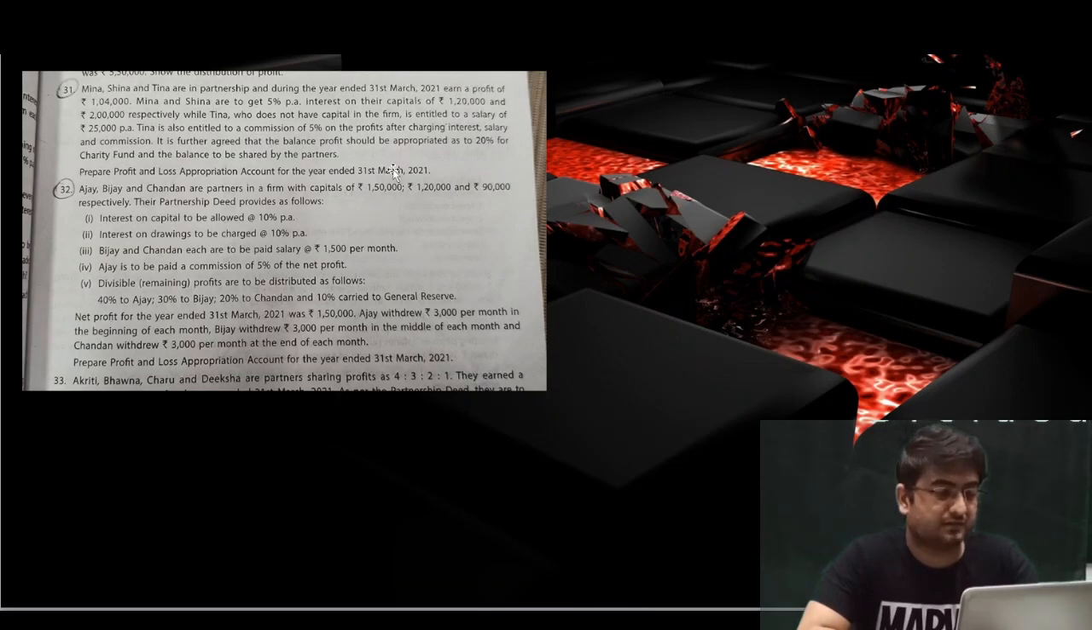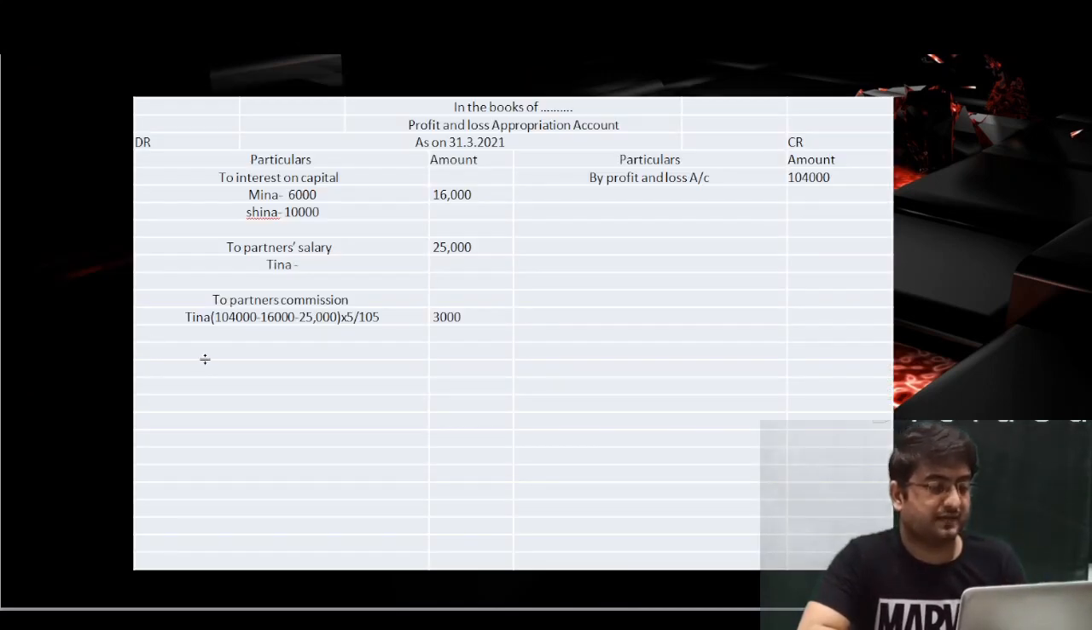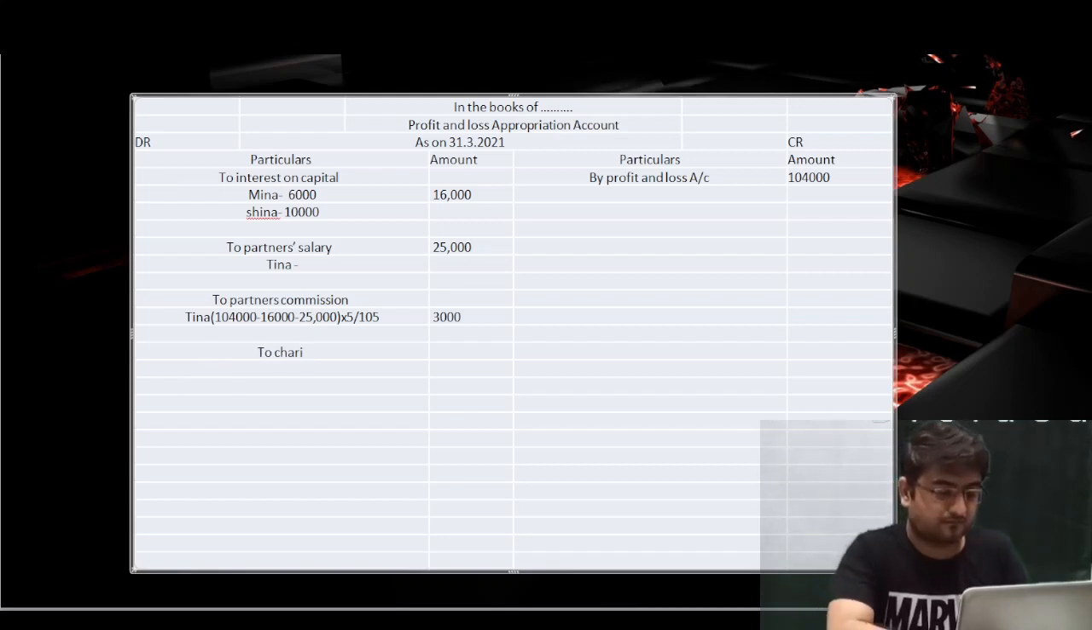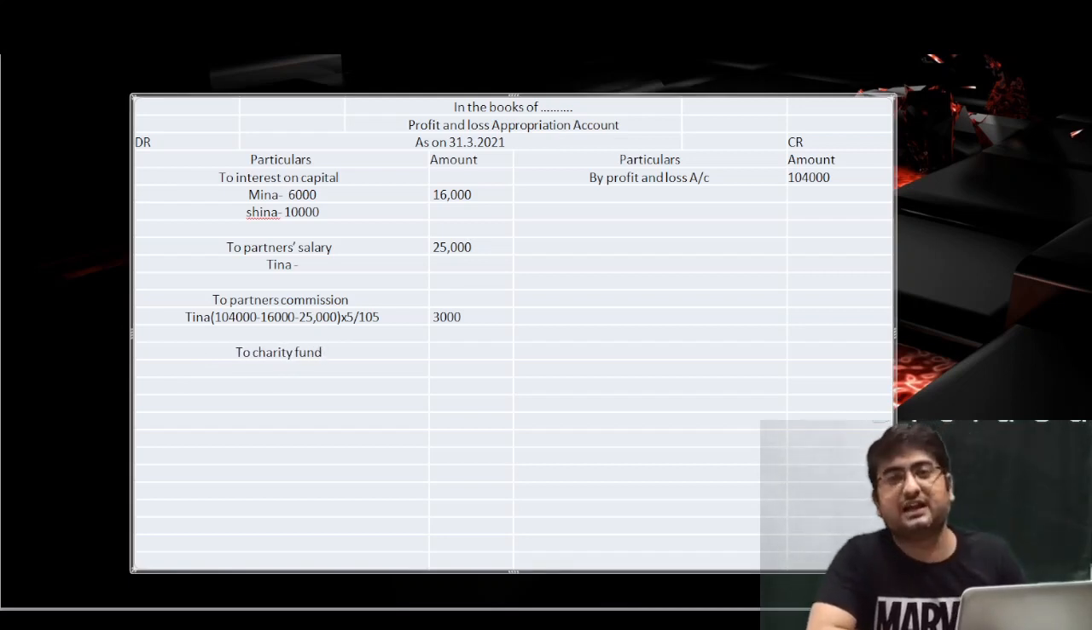Now it is further agreed that the balance profit should be appropriated as 20% for the charity fund. No issues, we'll just provide the charity fund as well. So for the charity fund, treat this as a fund, or you can say the accumulated profit. Now we'll have to calculate 20% for the charity fund.